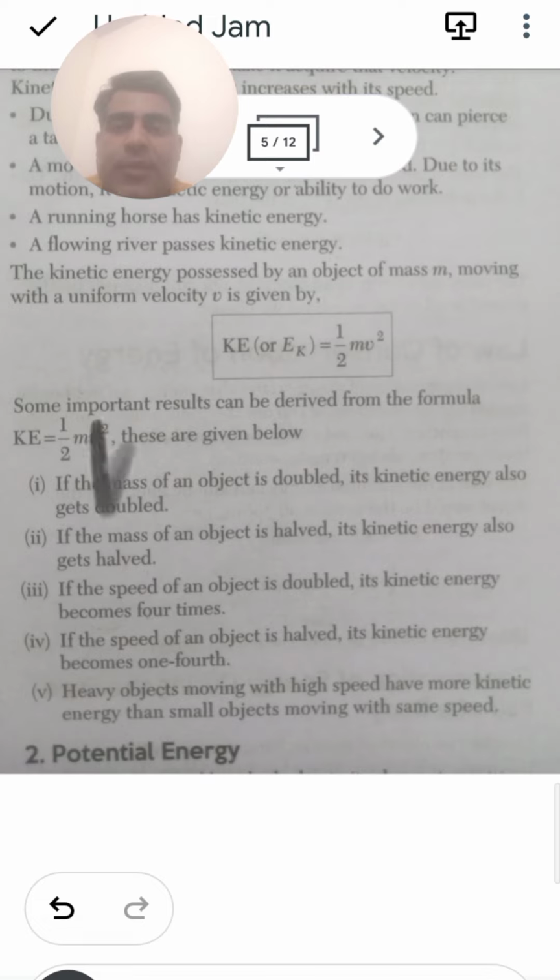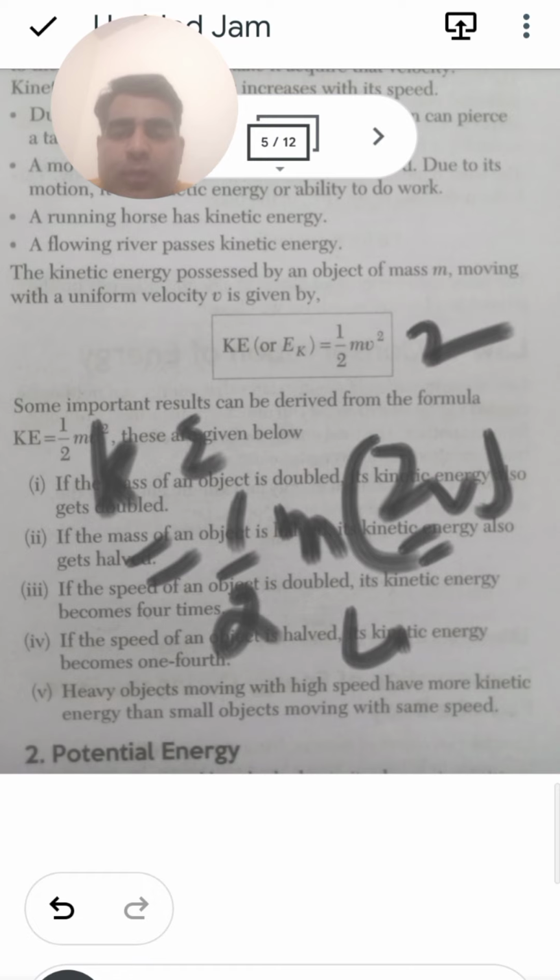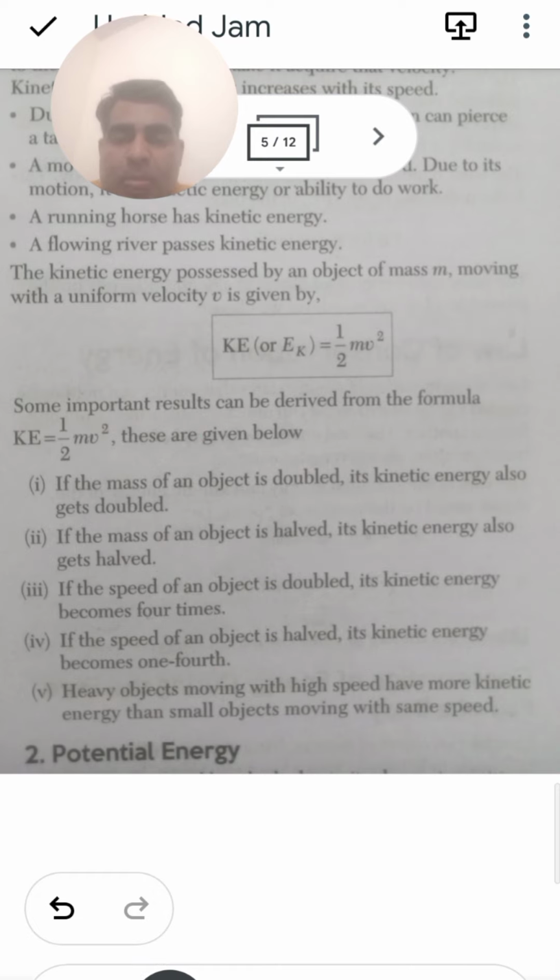So if you have this as the kinetic energy, it will be equal to half m, and the value of the speed is 2v square. So in this case, what is 2v square? 2 squared, it will become how much? It will become 4 times. Similarly, if the speed of the object is half, the kinetic energy becomes 1/4.